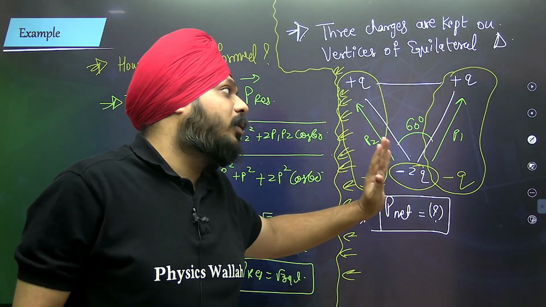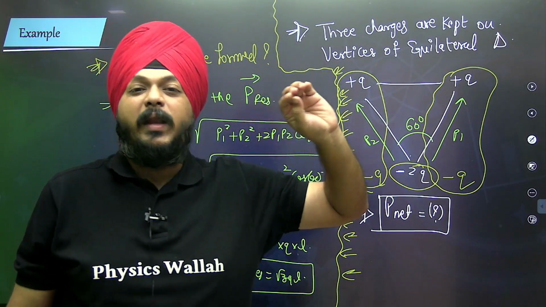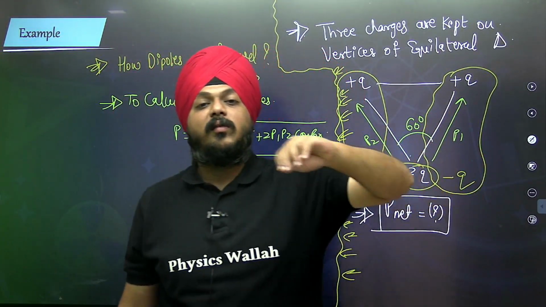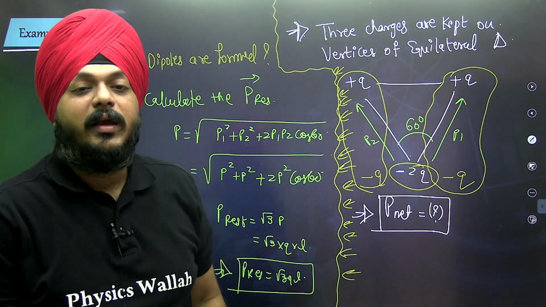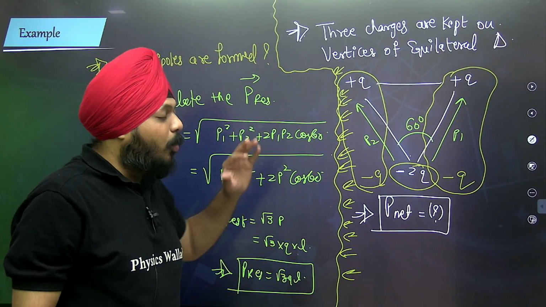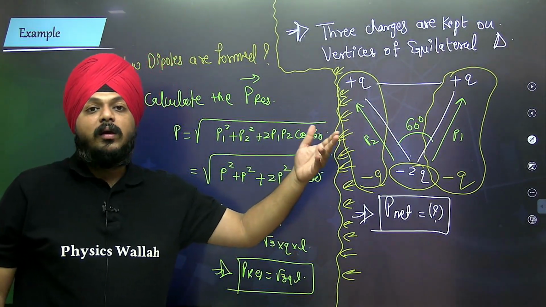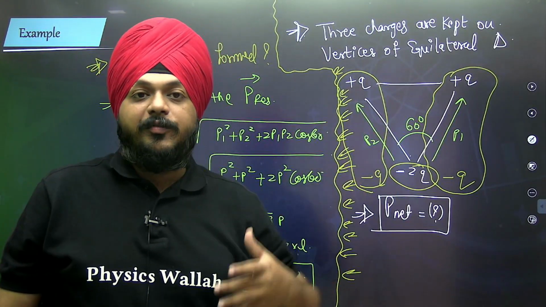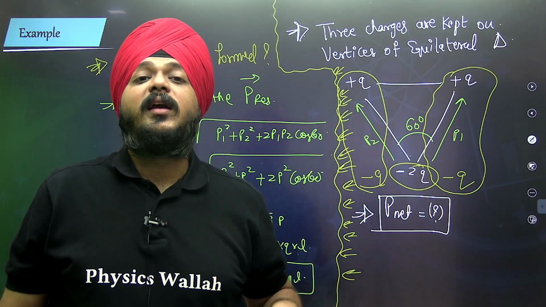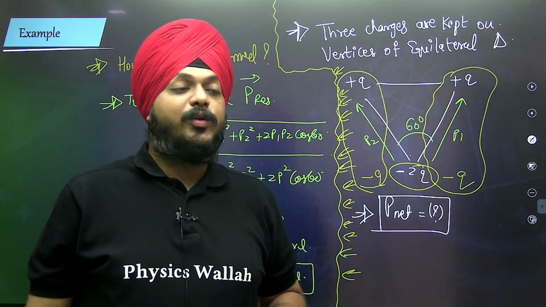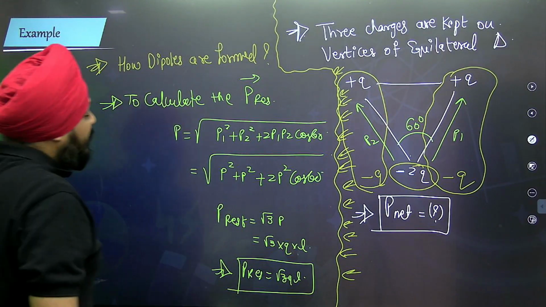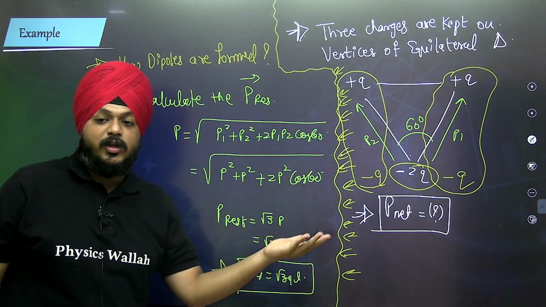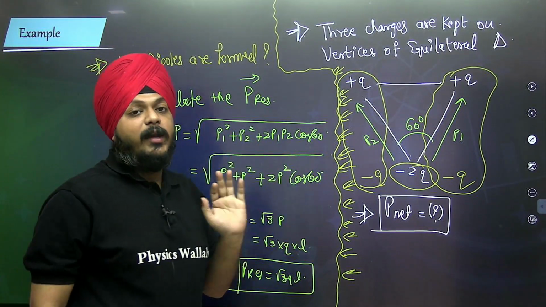Another formation: you can place the charges on a square, or on a rectangle, on the four vertices. You can take any polygon and place them. But the more sides the polygon has, the more complexity you are going to feel while solving the sum. The resultant dipole moment, being a vector quantity with a direction, is evaluated this way.